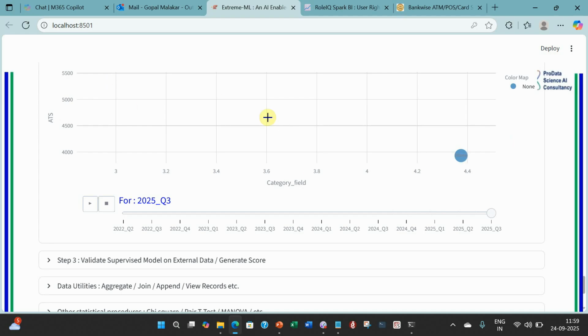So what does it mean? The ticket size is falling and the number of transactions is increasing.